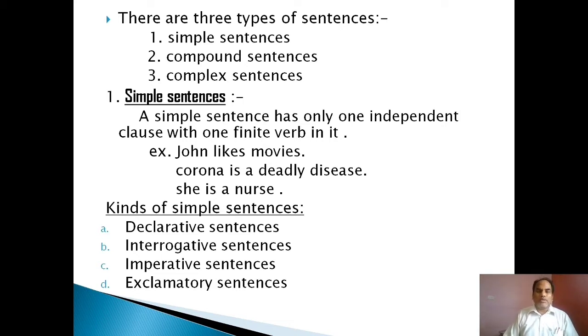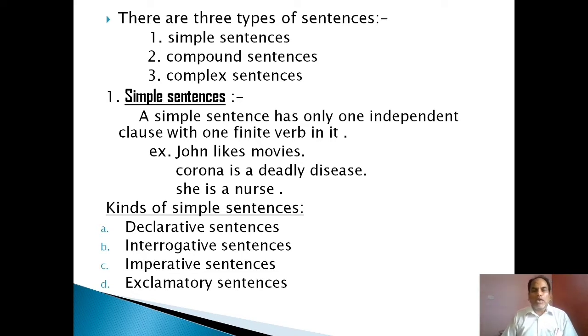First, simple sentences. What is a simple sentence? A simple sentence has only one independent clause with one finite verb in it. For example, John likes movies. Corona is a deadly disease. She is a nurse. These are examples of an independent clause, a simple sentence. Why? Because there is only one finite verb. John likes movies: likes is the only finite verb. Only one clause, one finite verb, that is a simple sentence.